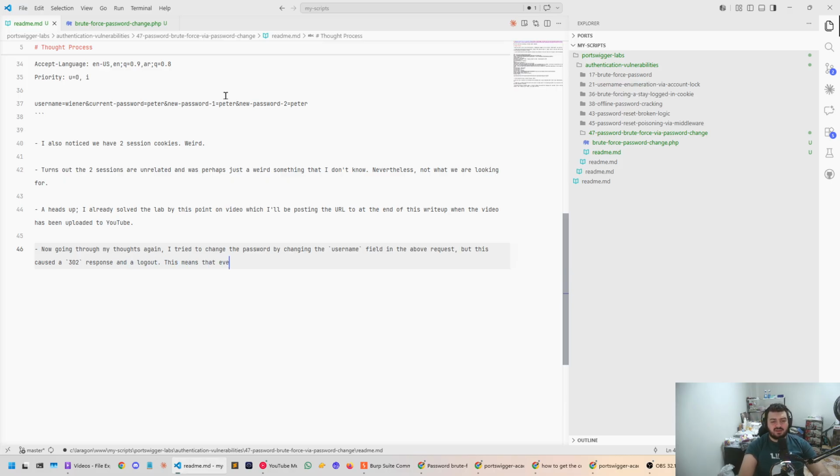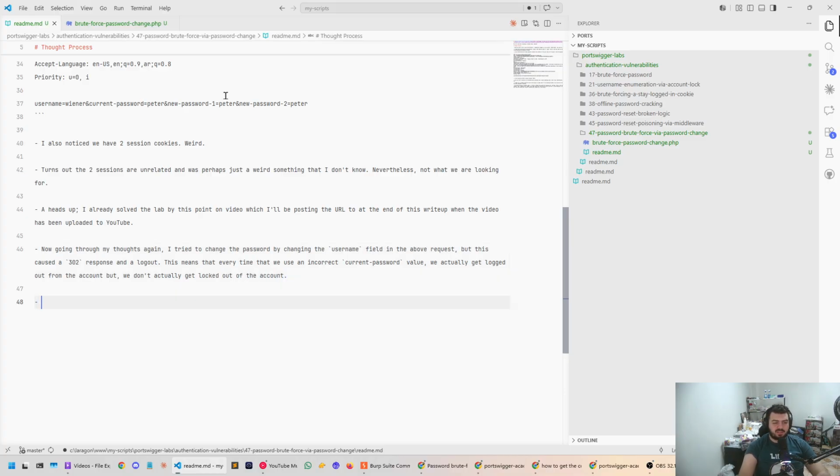This means that every time we use an incorrect current password value, we actually get logged out from the account, but we don't actually get locked out of the account.